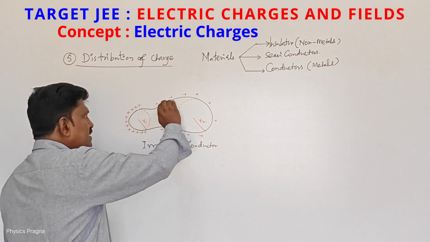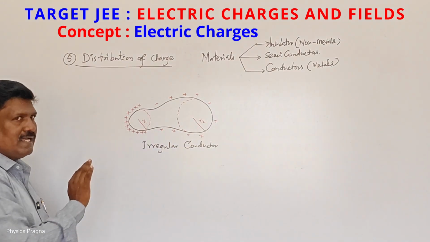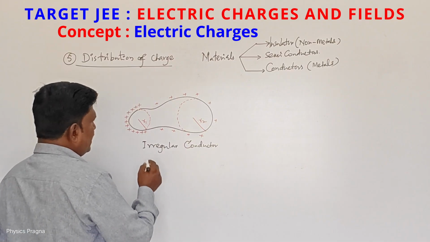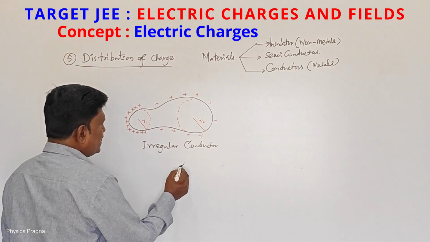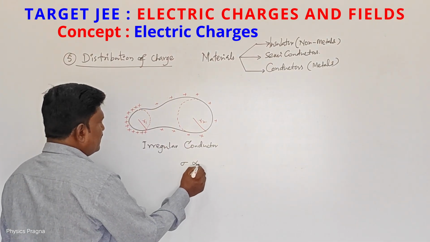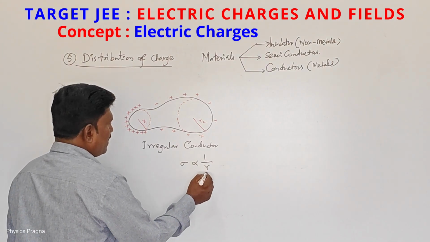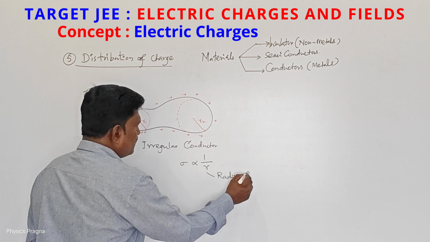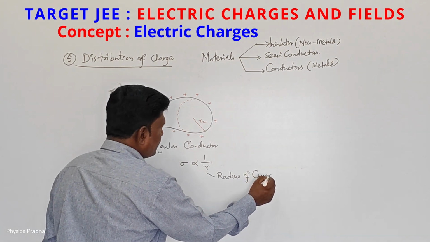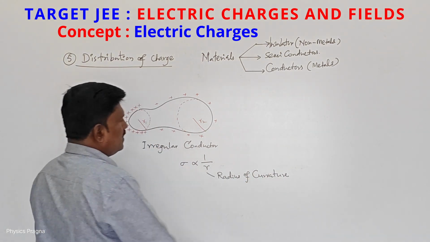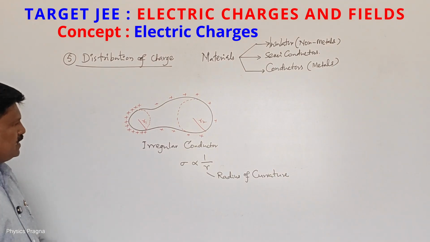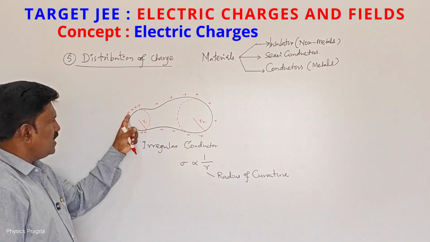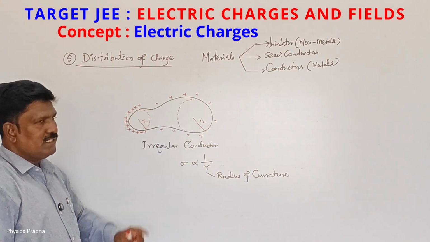See, in a conductor, charges always reside on the surface of a conductor. Inside, no charges. That's why we can say for an irregular conductor, surface charge density is inversely proportional to R. R is what? Radius of curvature. So this is the surface charge density. If radius is less, more charges. If radius is more, less charges will be there.